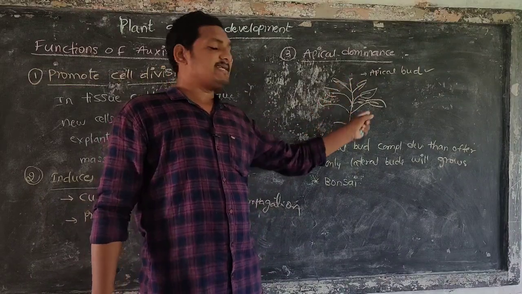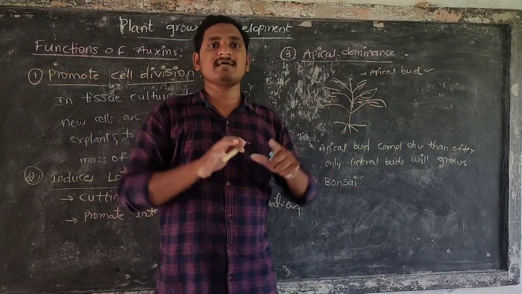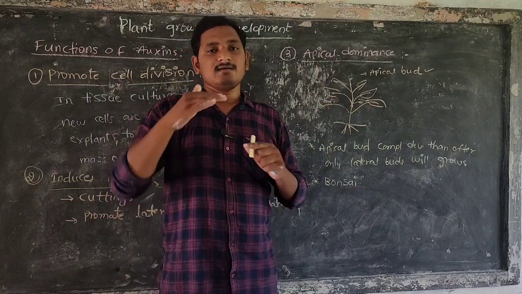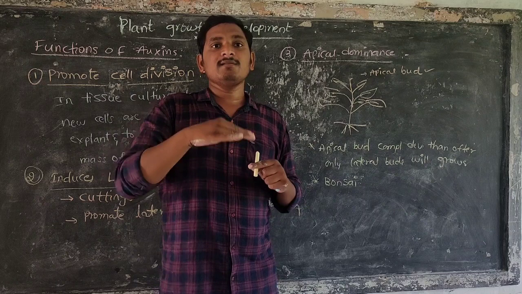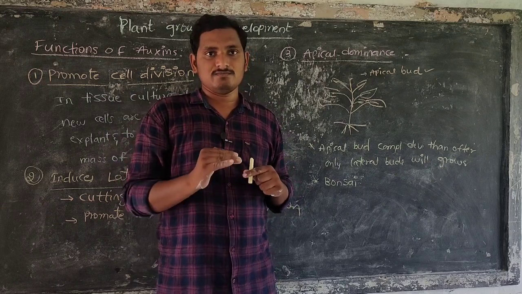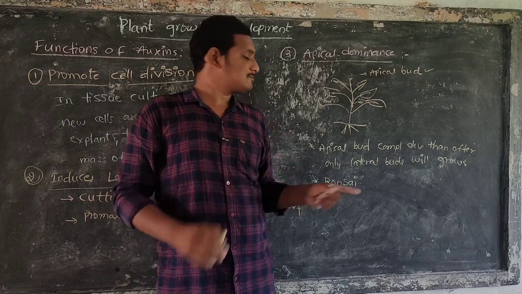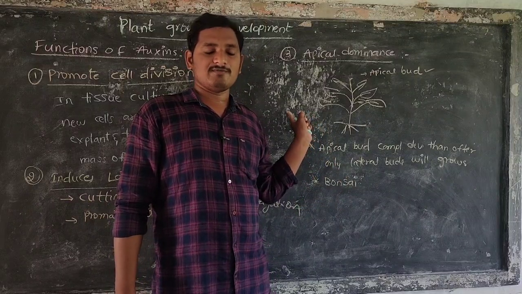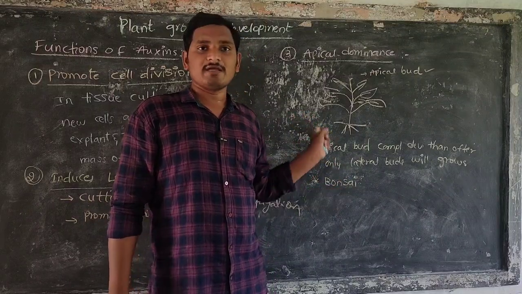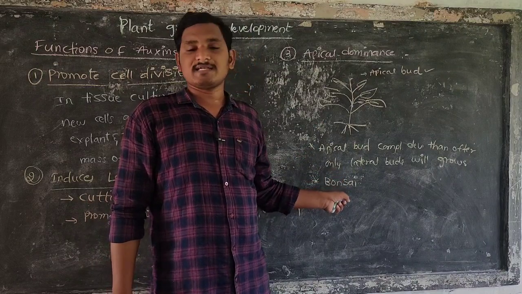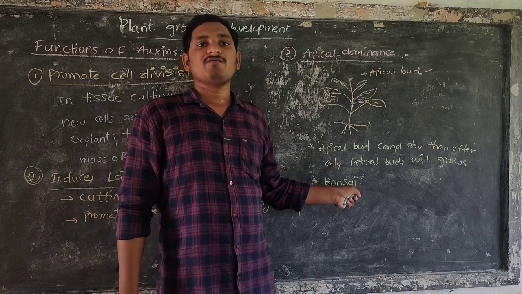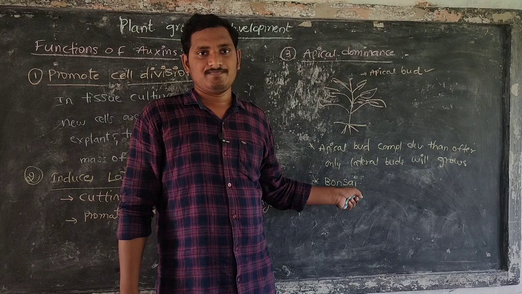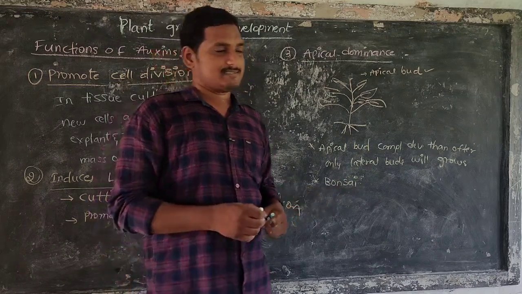That's why many branches arise. So that plant is kept in one single small pot. That is the bonsai technique. This removal of the apical bud in the bonsai technique leads to formation of vegetative parts.